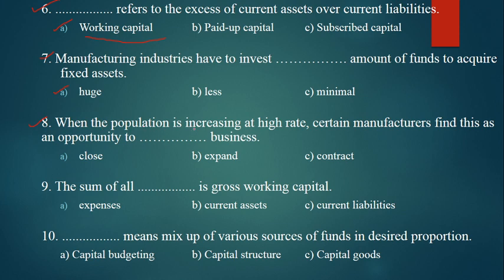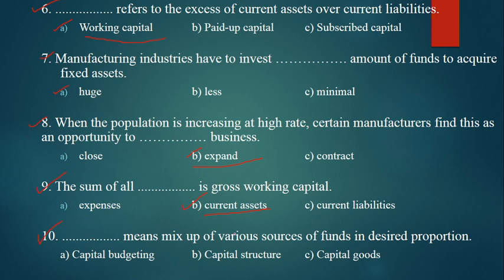When the population is increasing at a high rate, certain manufacturers find this as an opportunity to dash business. Okay, so when the population increases at a high rate, in this case companies expand their business. Okay, so the answer is B. The sum of all dash is gross working capital, the sum of all current assets. Okay, so the answer is B.